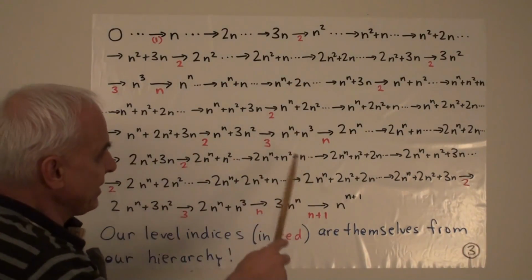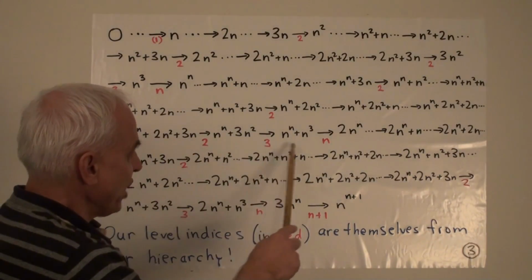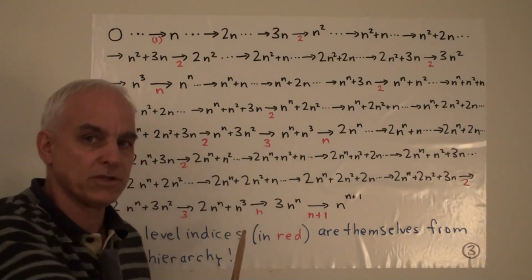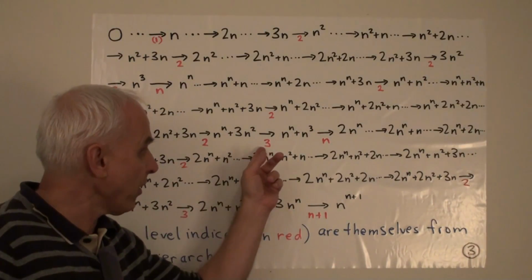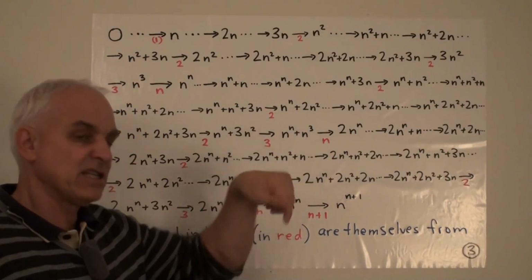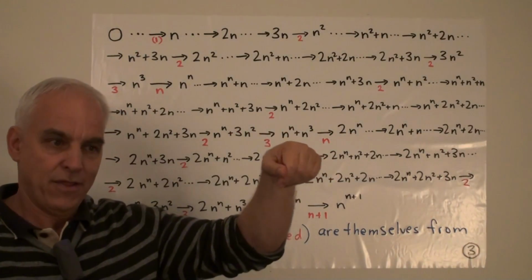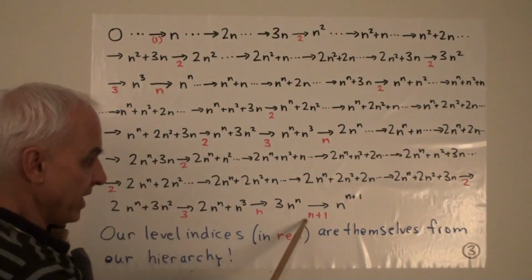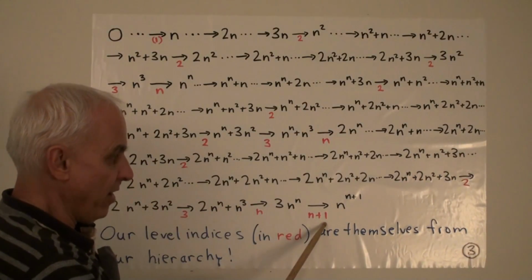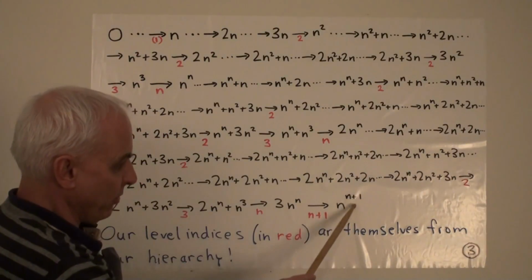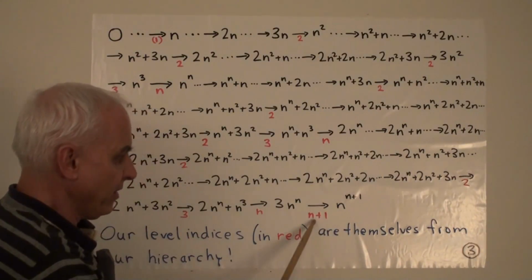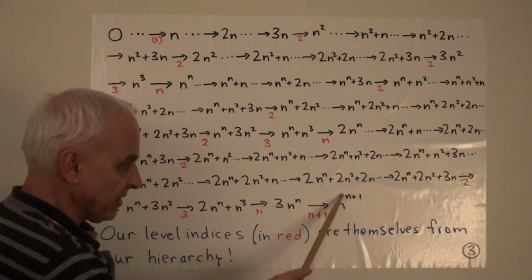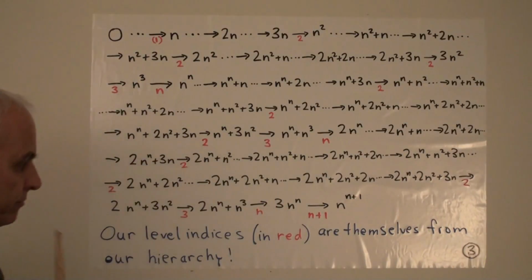That's really telling us that what we're generating here is something with an n cubed. Okay? So the level here sort of corresponds to the exponent of the n that we're adding to what we had before. So here's an n plus 1 in red, that's the level, and not surprisingly what we get is n to the n plus 1.